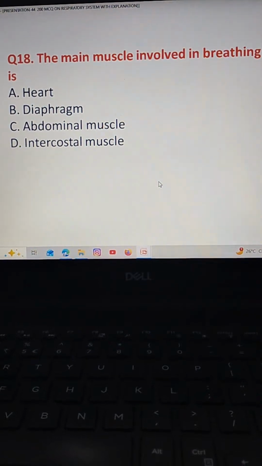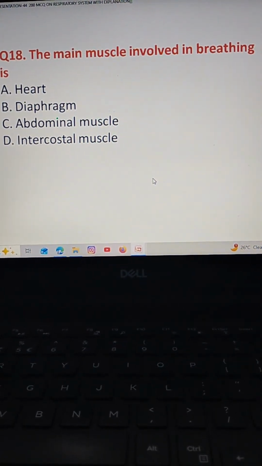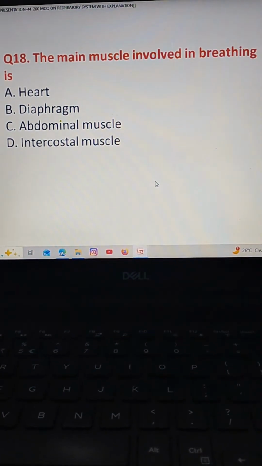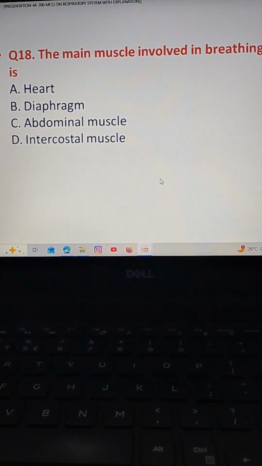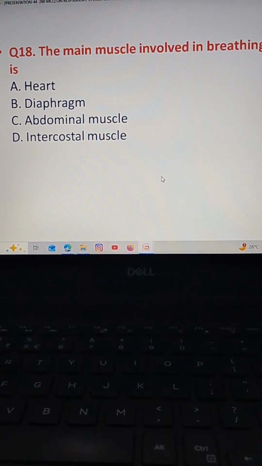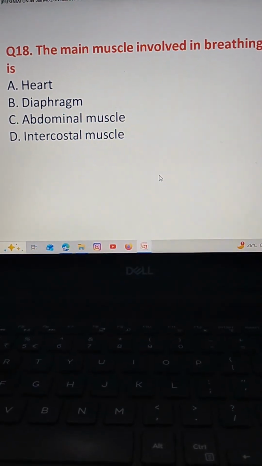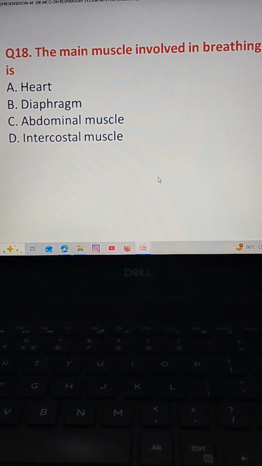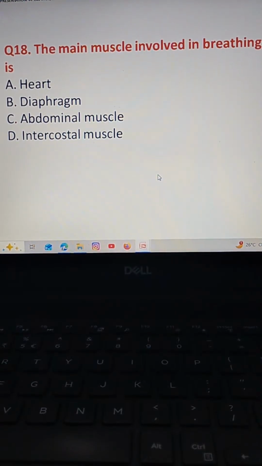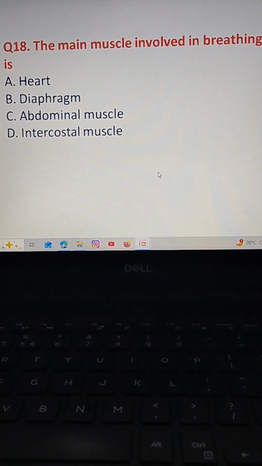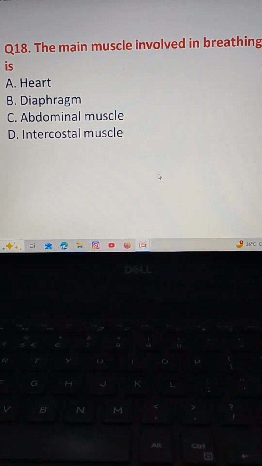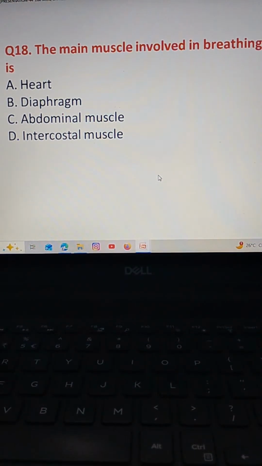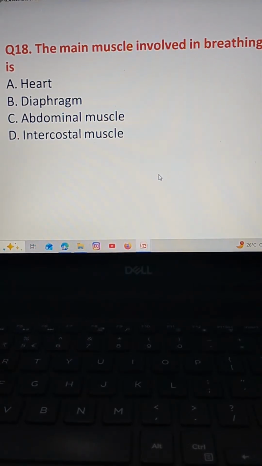The next question: the main muscle involved in breathing is option A heart, option B diaphragm, option C abdominal muscle, option D intercostal muscle.